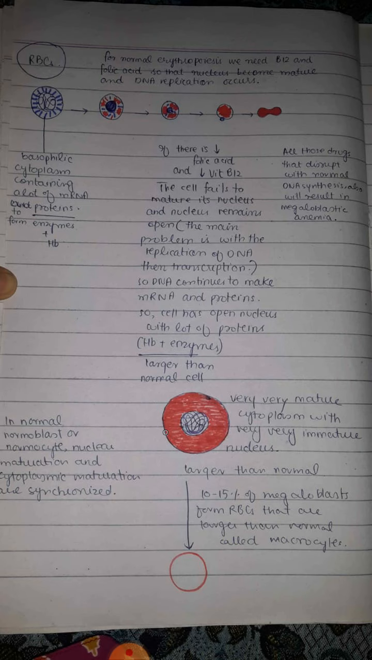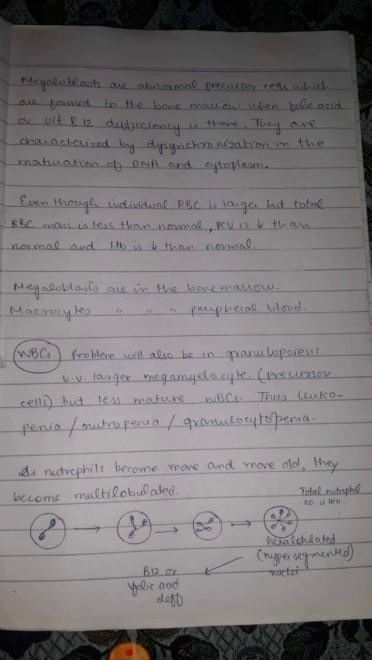It is slightly increased in size, and eventually it results in the formation of macrocytes, which are large size red blood cells in the peripheral blood. There are many drugs which can cause inhibition of replication of the DNA, and eventually these drugs also result in megaloblastic macrocytic anemia. Now, as we have discussed earlier,